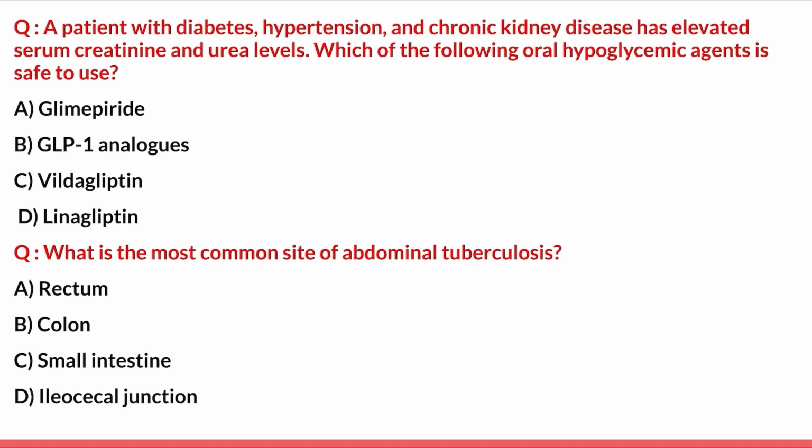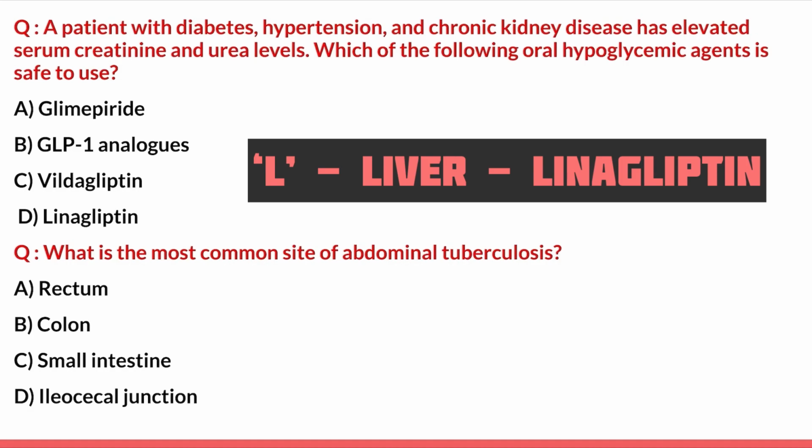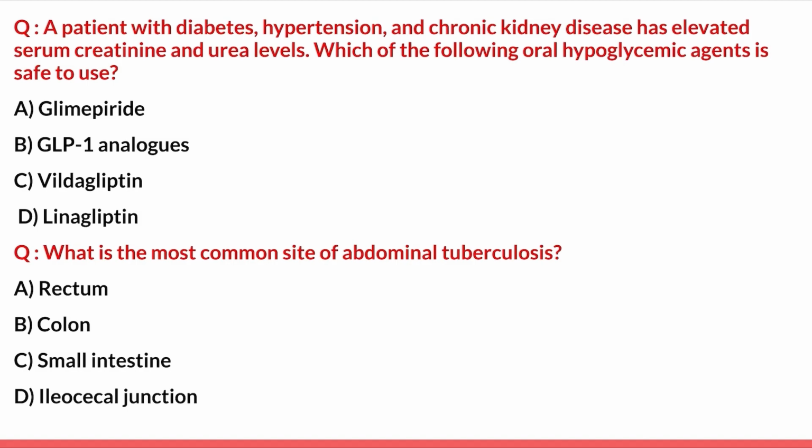So option A and option B are not recommended in CKD patients because of the renal clearance and dose modification needed. Now options C and D are both DPP-4 inhibitors, of which linagliptin is safe to use in CKD. You can remember linagliptin, L for linagliptin, L for liver. Linagliptin is cleared by liver, so there is no need of dose reduction in CKD. Linagliptin requires dose modification in hepatic failure. So the best answer here is option D, linagliptin, which is safe to use in such a scenario.